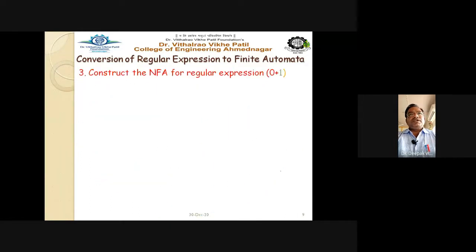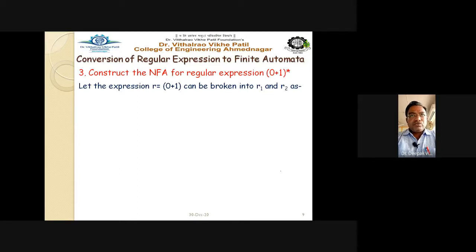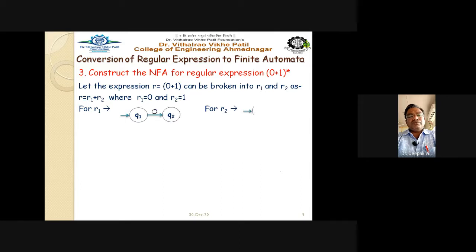Third one, construct the NFA for the regular expression 0 plus 1 bracket raised to star. Let the expression r equal to 0 plus 1, where r1 equal to 0 and r2 equal to 1. So the same case: for r1 and r2, for 0 and 1, a very simple method to draw the automata. For r1, q1 has a transition to q2 on 0, and for r2 we have the transition from q3 to q4 on input 1, right?